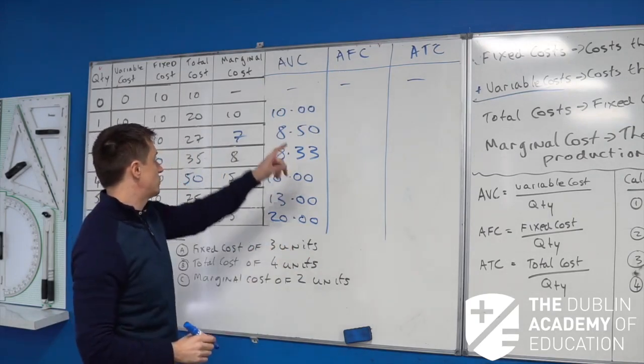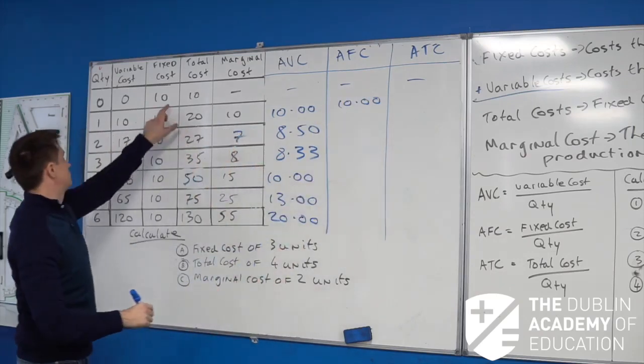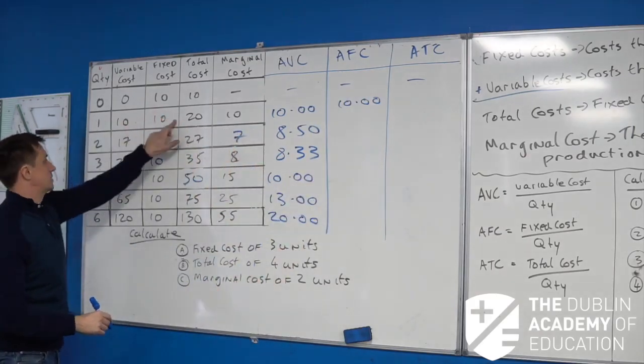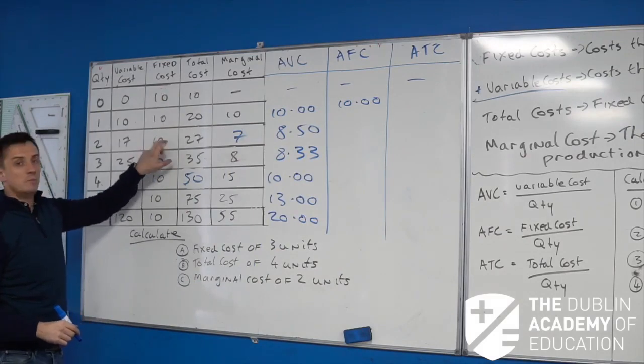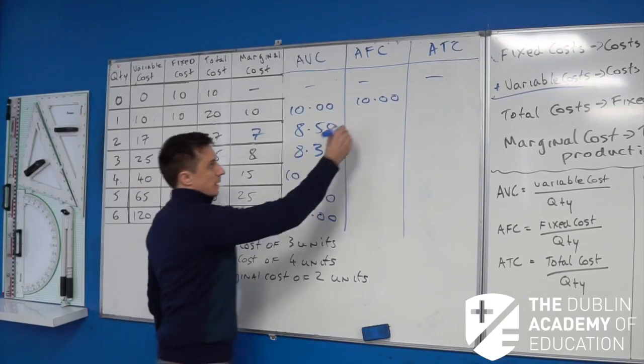So what we see here is average fixed cost. You make 1 unit is going to be 10. Okay, so remember again, fixed cost is €10. Divide that by 1, it's 10. Now, what's the average fixed cost if you make 2 units? Fixed cost is 10, divide that by 2, that gives you the €5 there.